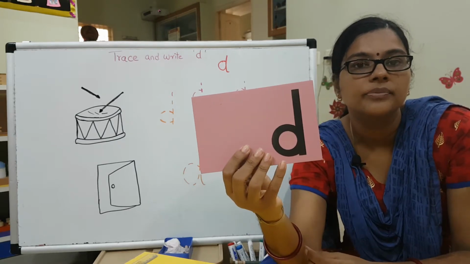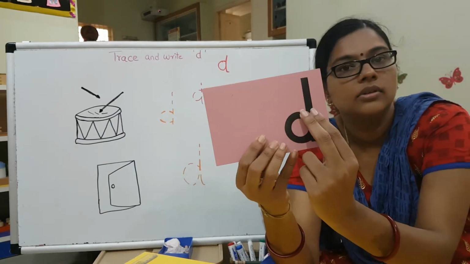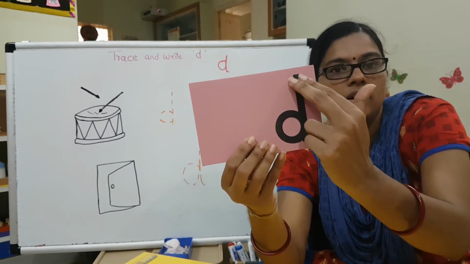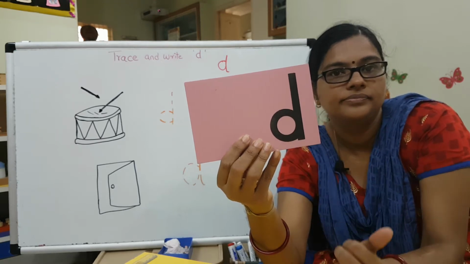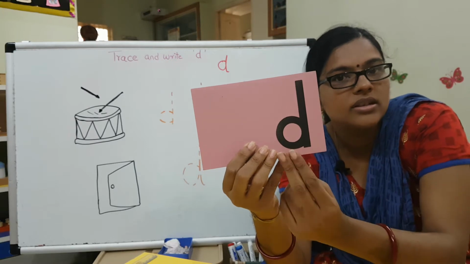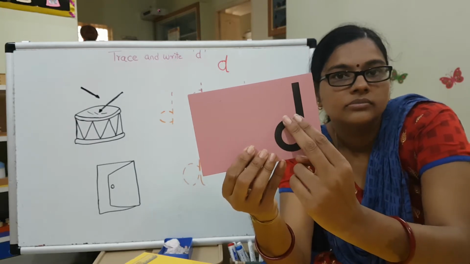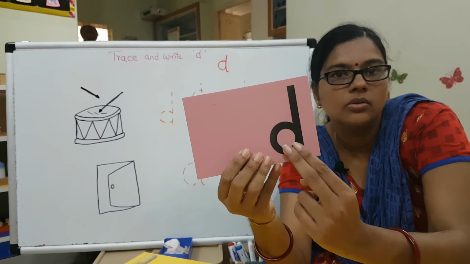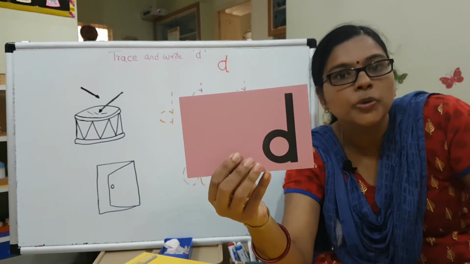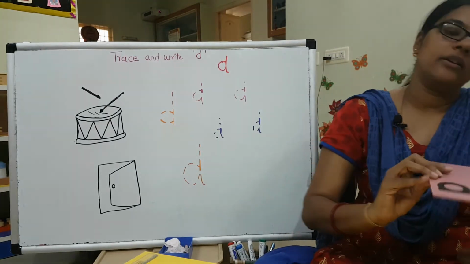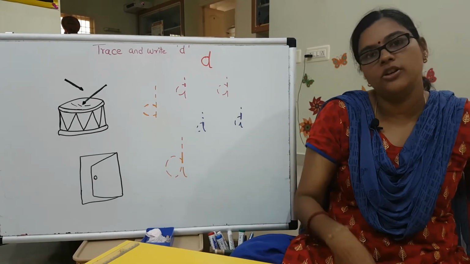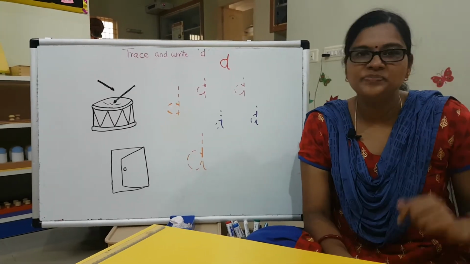Shall we revise it? Starting here, go down and draw a standing line. Shall we do it again? D. What is this? This is D. Go round and draw a standing line. D. Hope you all remember. Don't forget to practice in your sand tub, and if you have a rice or wheat plate, you can try doing it. But don't be playful.